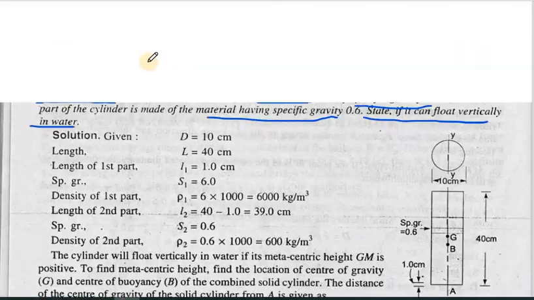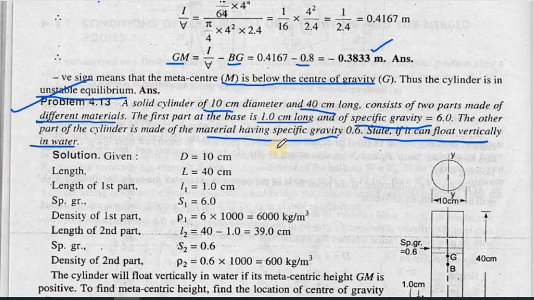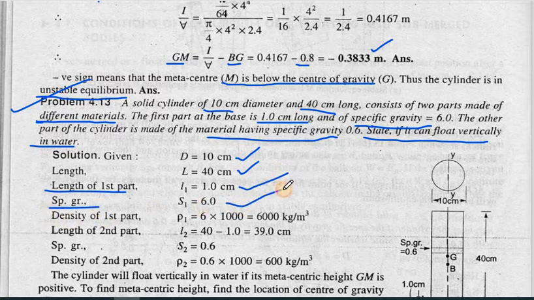Okay. So first we'll write all the given parameters. We have got the diameter in terms of centimeter. We have got the length in terms of centimeter. We have got the length of first part, which is 1 centimeter. We have got the specific gravity of the first part, that is 6. Now since we have got the specific gravity, we can multiply it by 1000. That will give you the density. So it is 6000 kg per meter cube. We can calculate the length of second part. The total length is 40. So the first material is of 1 centimeter.